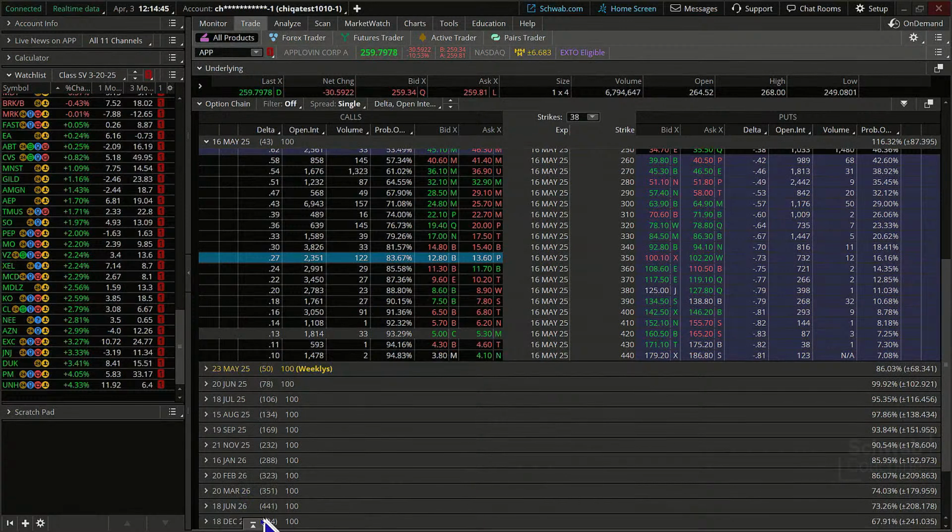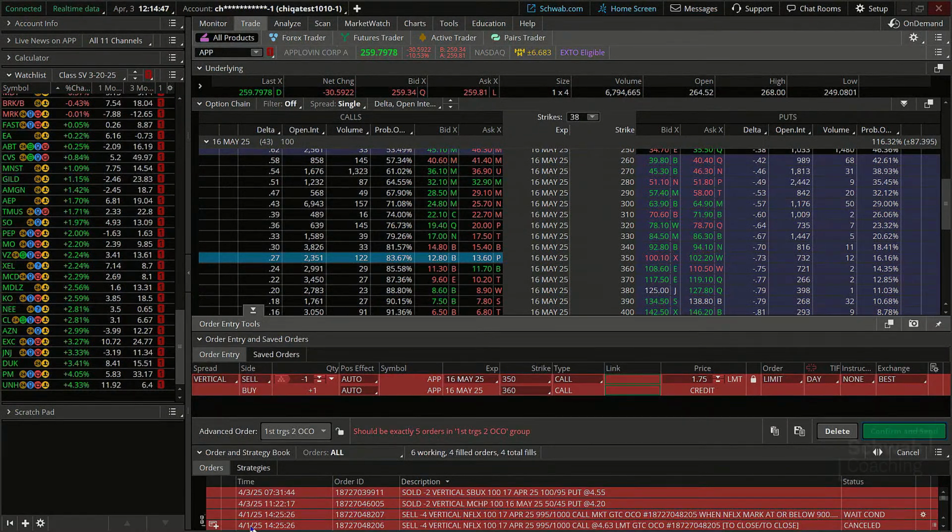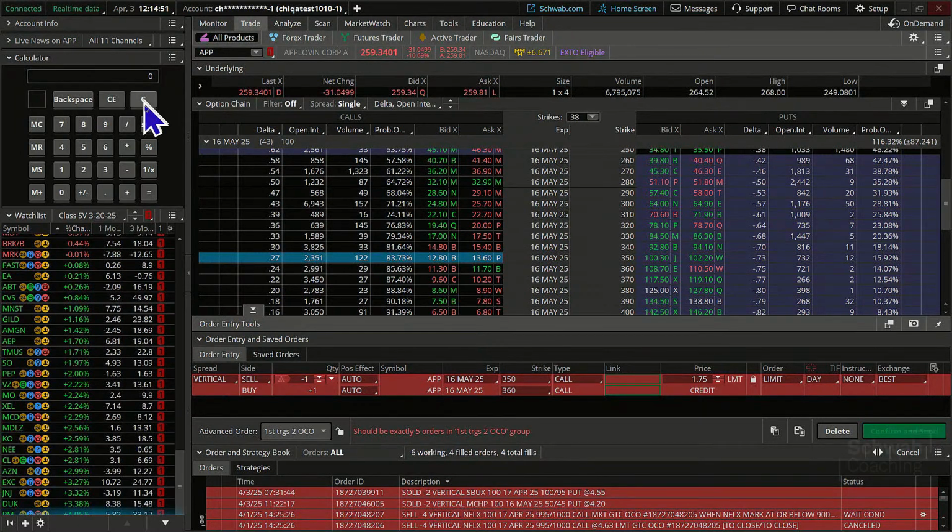And I'm going to delete the first one we brought up here because we're not going to use it. We're going to go out of the money a little bit further. And let's bring our handy dandy calculator up in a $10 wide spread. We're going to take the difference in the strike prices and minus what our credit is to know what our max theoretical loss is. That's going to be $8.25.